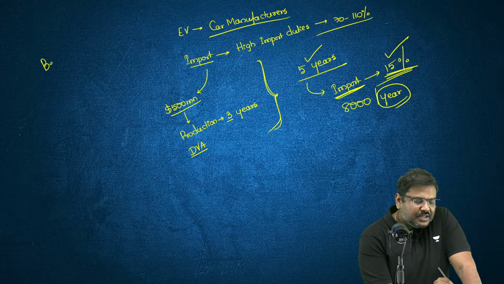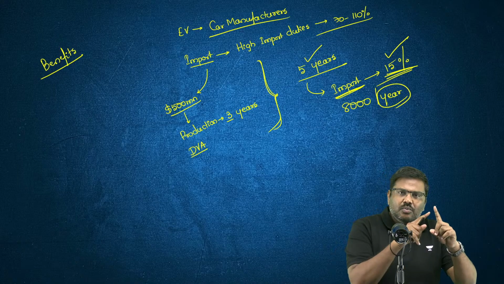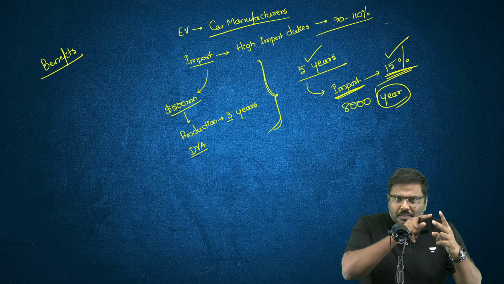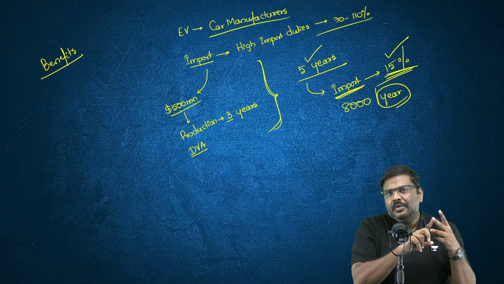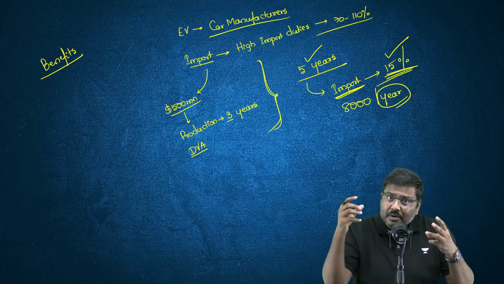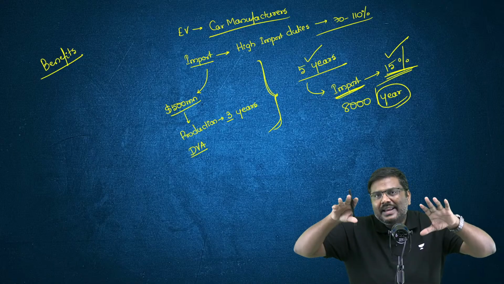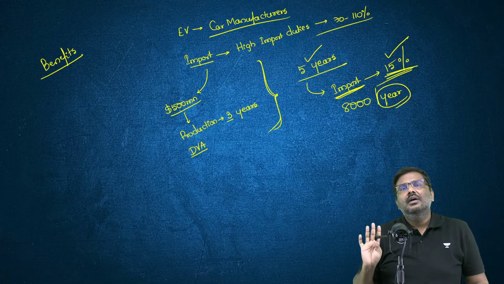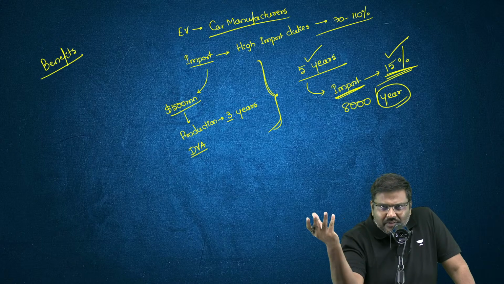What are the benefits of this initiative? What are we trying to achieve with this initiative? Point number one, we want foreign EV manufacturers to invest in India. Point number two, over a period of time, because of this investment, employment would be generated. Production will happen in India. Supply will happen in India. The suppliers in India will be benefiting from this initiative. The cost of the cars over a period of time, we are expecting to moderate, and this is beneficial for the Indian economy. And in addition to all of this, electric vehicles consumption of this is also good for environment.